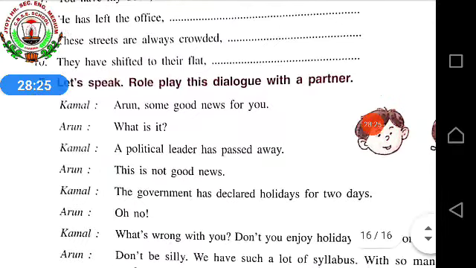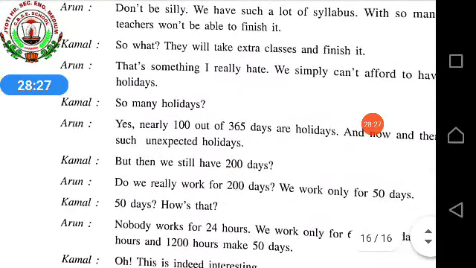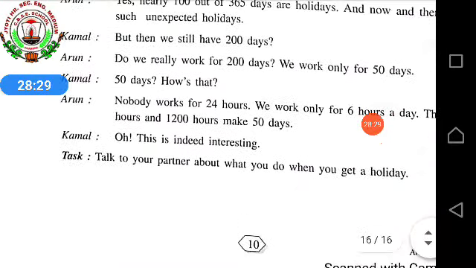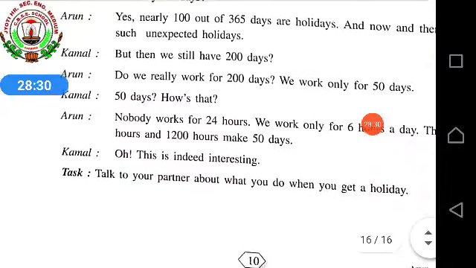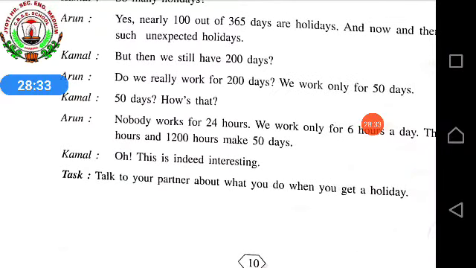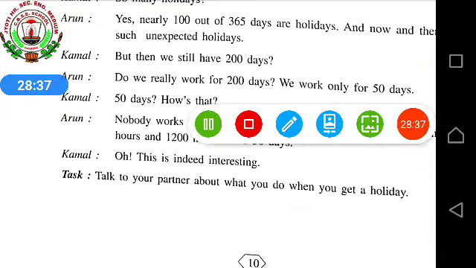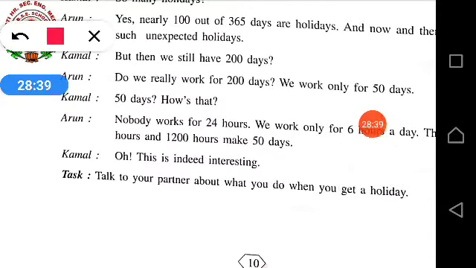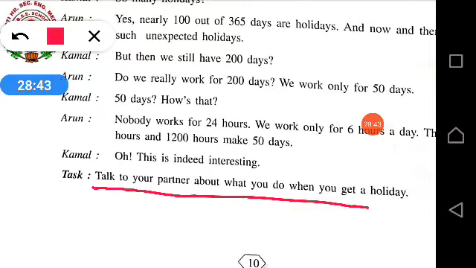Complete by yourself. Then at the end, a task is given over here. This also will come under your activity. Talk to your parents about what you do when you get a holiday.